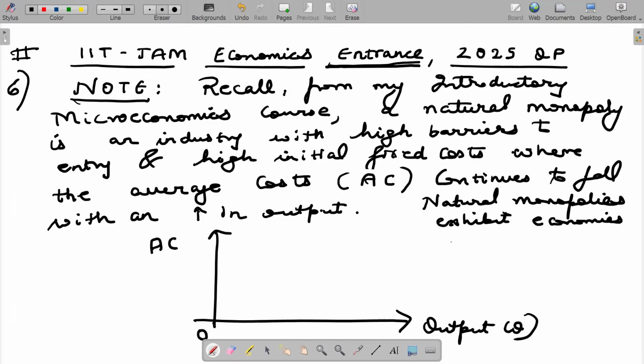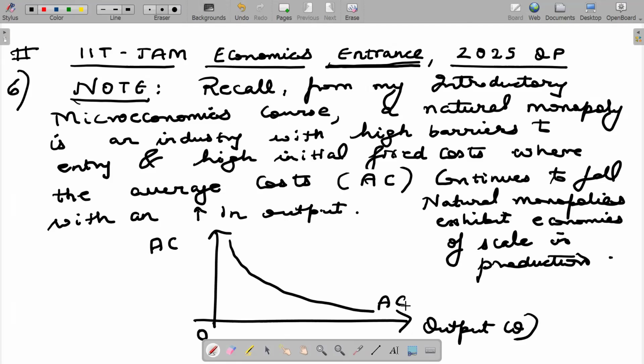We have done the concept of economies of scale in the microeconomics course. That means as the firm increases its output, its average cost continues to fall. So this is the case of a natural monopoly. This was just a revision for all students.